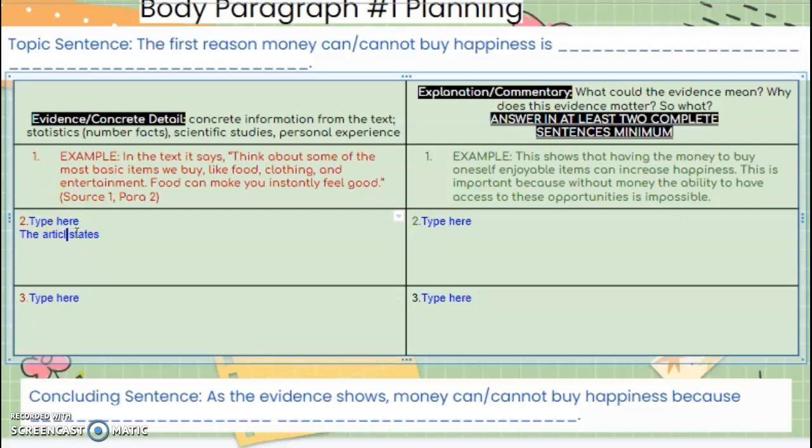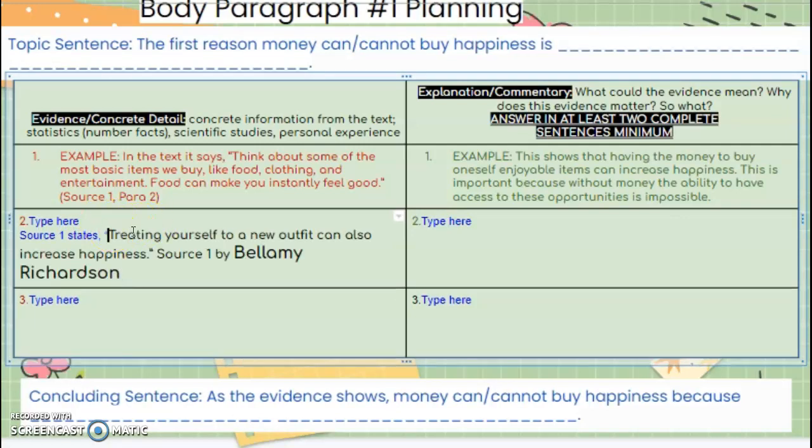let's be a little bit more specific. Article 1 or source 1 states, comma, always a comma, quotation mark, and then we put the rest of it. Obviously, you're going to have to adjust it because it looks super funky like that. Adjust it. Here, you're actually going to write your commentary. You're going to write 2 sentences, okay? So I could say, treating yourself to a new outfit can also increase happiness, source 1 by Bellamy. This shows that small forms of happiness can easily be purchased.